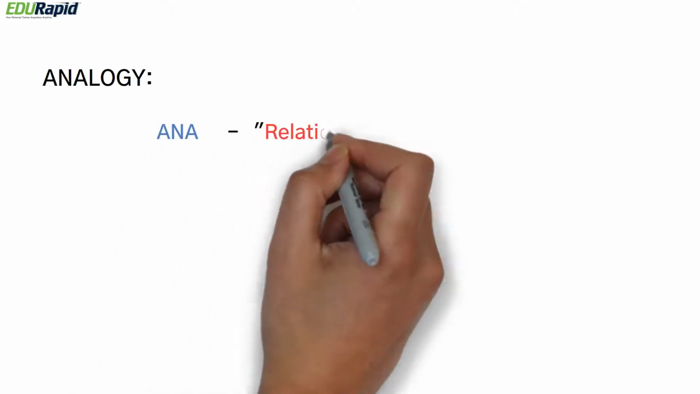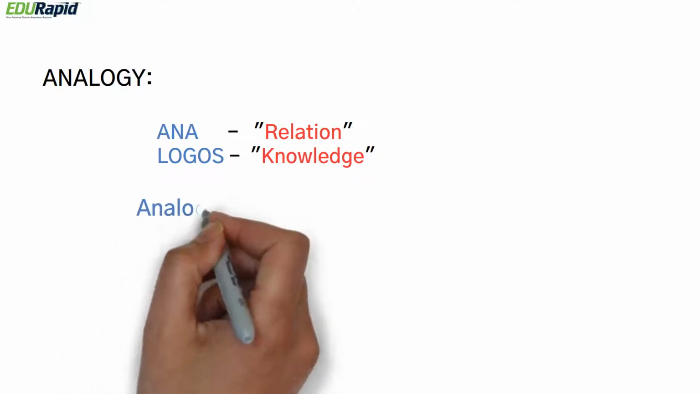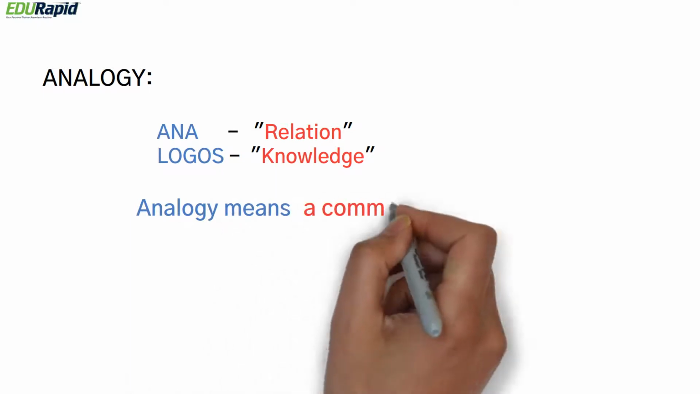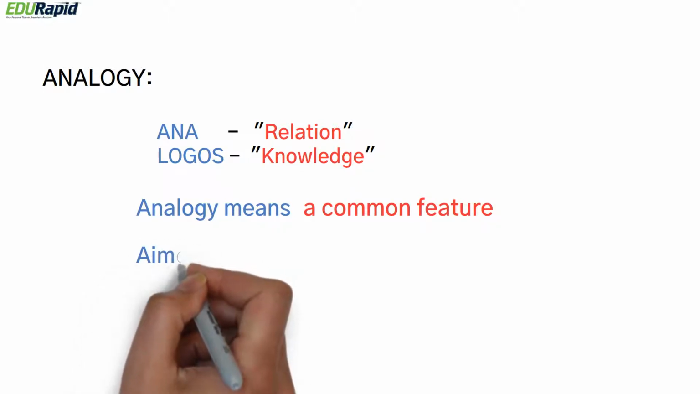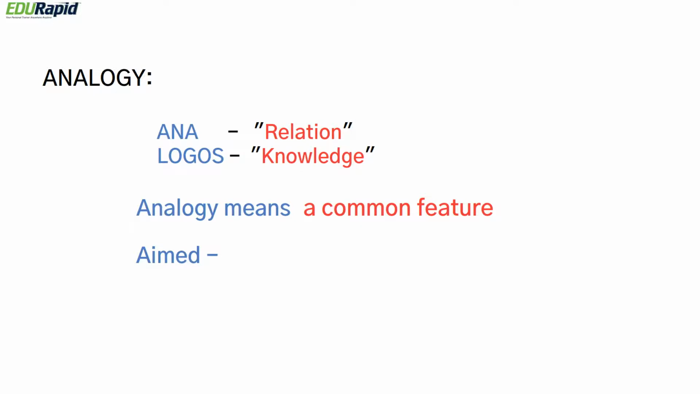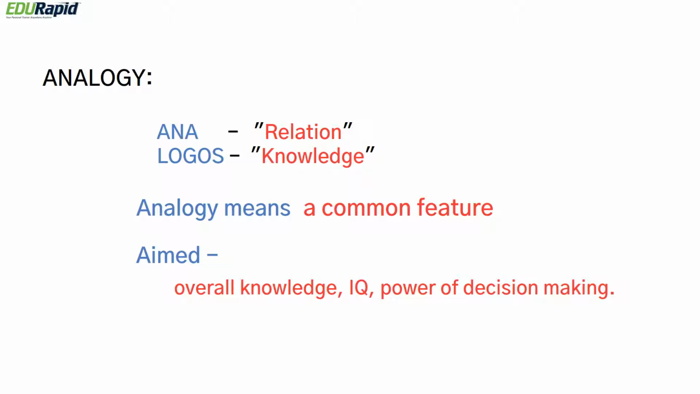Ana means relation and logos means knowledge. The word analogy is a noun which literally means a similar feature, condition, state, etc. shared by two things that are compared and a process of reasoning based on similar feature of two things. Thus, analogy means similar feature or a common feature or correspondence. Analogy is aimed not only at testing your reasoning but also overall knowledge, IQ, as well as power of decision making.